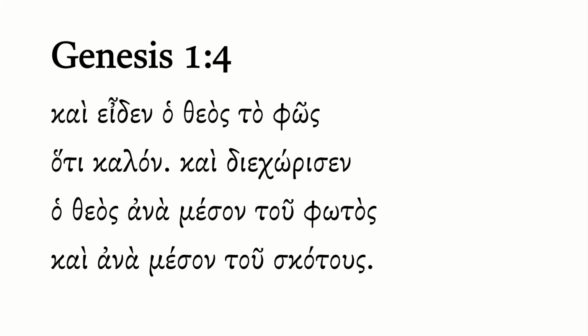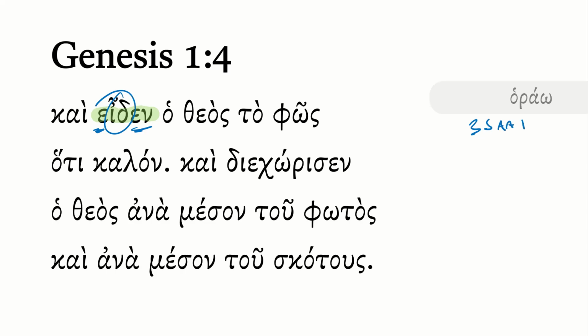Genesis 1, verse 4. Kai eiden ho theos to phos, hoti kalon, kai diechorisen ho theos ana meson tou photos kai ana meson tou skotous. We have two sentences here. We'll start with the first one, and the main verb in the first sentence is eiden. You can tell there's a stem change here, epsilon on the front end, -en ending. This is from horao, which is the standard verb for to see, and this is a third singular aorist active indicative.